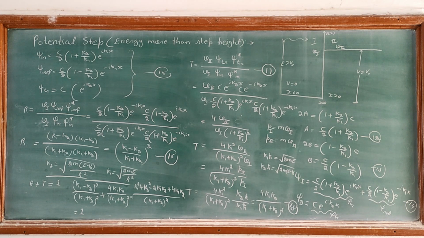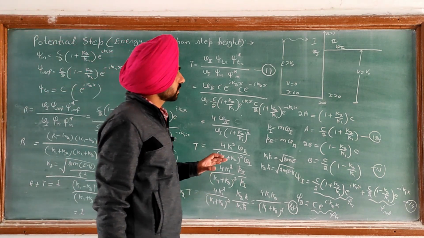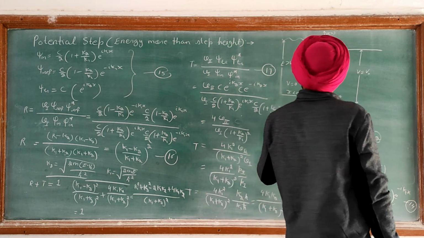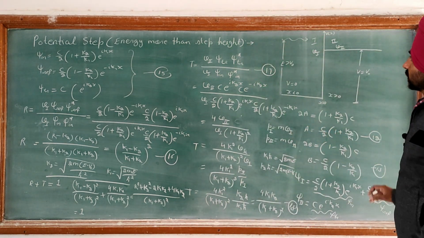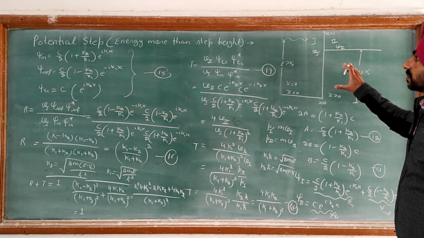So this is all about the solution in case of the step potential, where the energy of the particle is more than the step height, and you have found that the behavior of the particle is quite different quantum mechanically in contrast to classical mechanics.